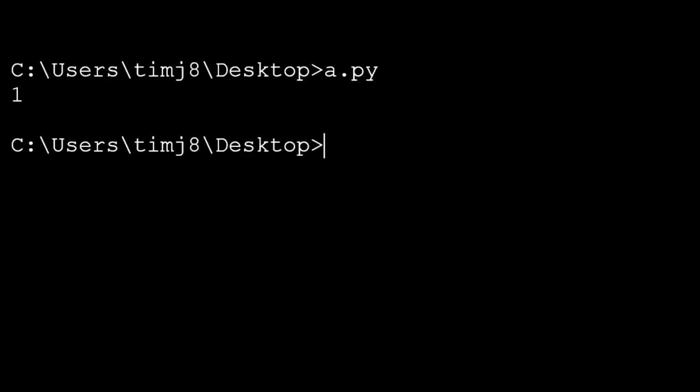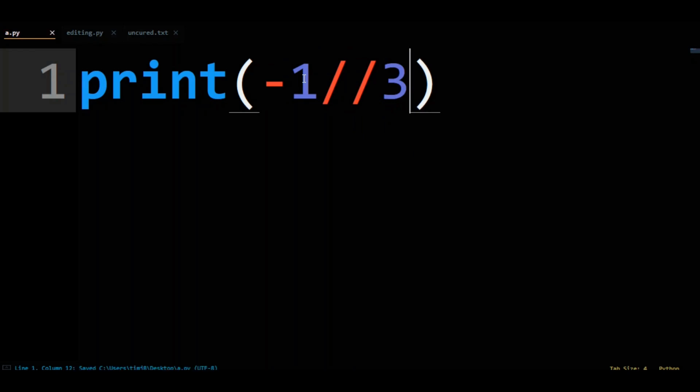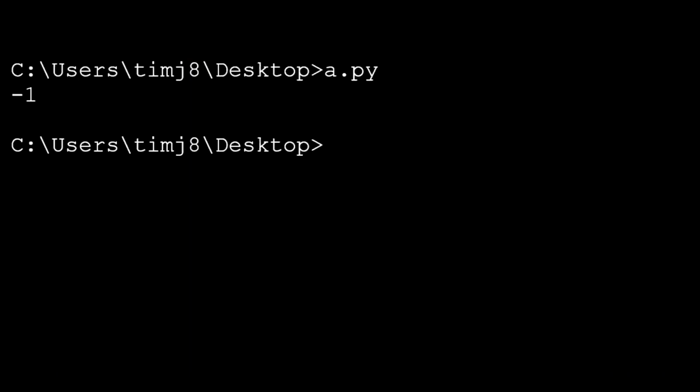1. From that you can see that integer division, where the answer is positive, just truncates or cuts off the fractional part. What happens if the answer is negative though? Let's do print -1 double division bar 3. The non-integer division answer to this is -1/3. So one might think the answer is just 0. Let's run the code. Turns out, no.